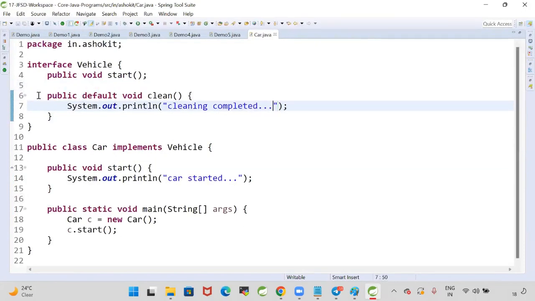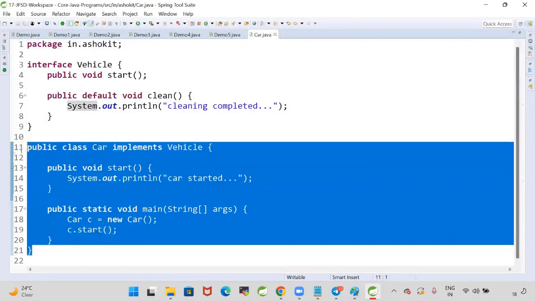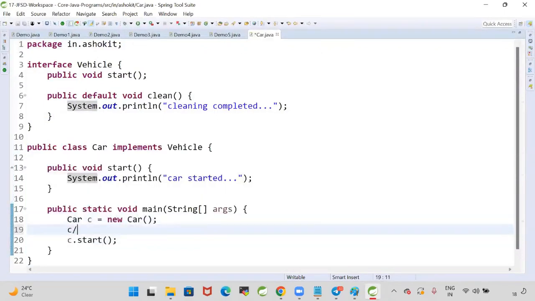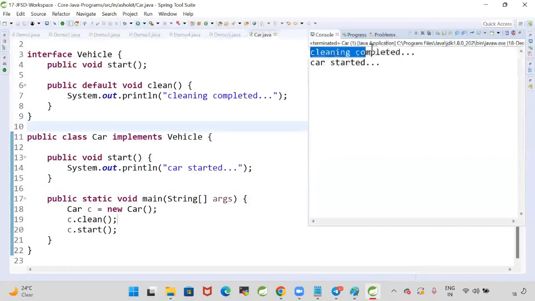So when I add a default method, is it failing my car class? My car class is not failed. Okay, I can access the default method happily. c.clean. Clean method is my interface method. Cleaning completed and car started.